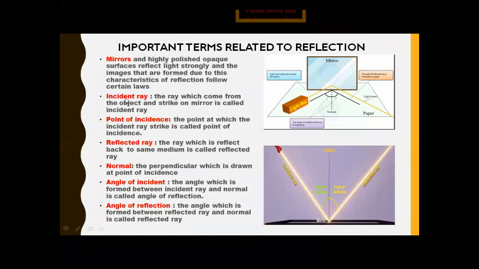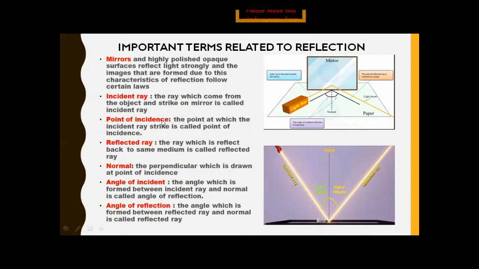Now the second is the incident ray. As we have discussed, you can also see in the picture that there is a light box from which the light is coming, and it strikes the mirror, and a part of the light is reflected back again. So what is the incident ray? The ray which is coming from that light box and strikes the mirror is known as the incident ray. I repeat, the ray which comes from the light and strikes the mirror is known as the incident ray.